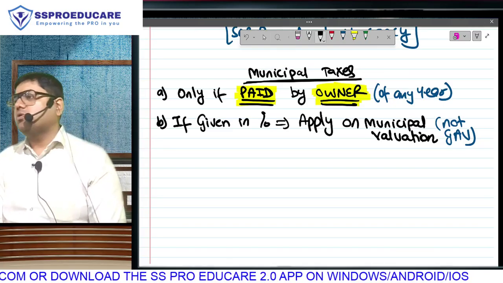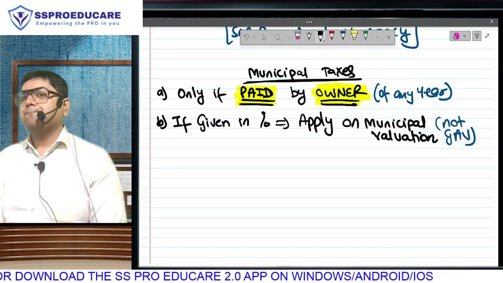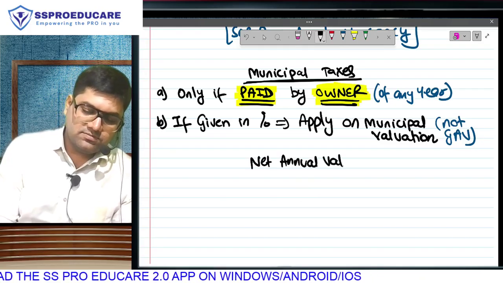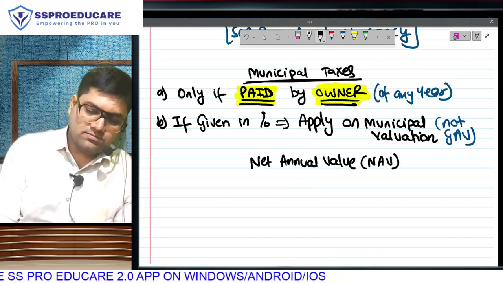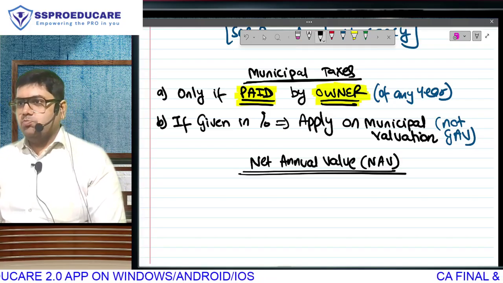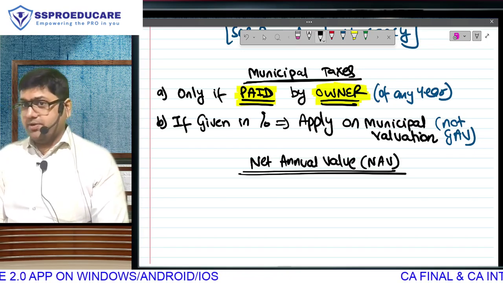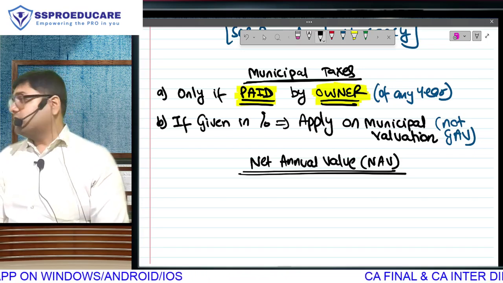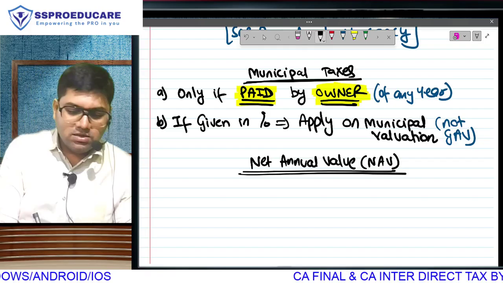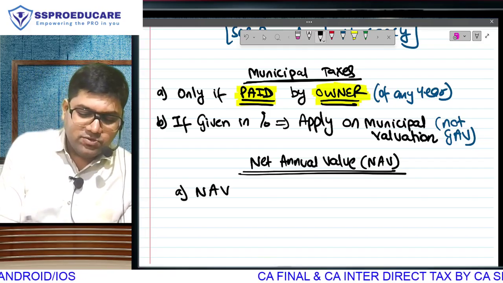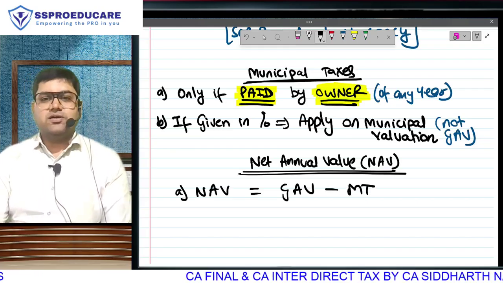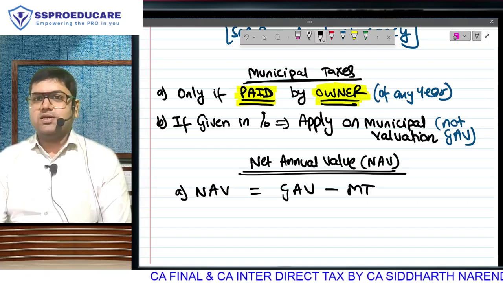Let's go ahead. Now what to do? Tell me the heading without opening the format again and again. NAV, net annual value. Fantastic. GAV done. Municipal taxes done. You have some brains, preserve them for later, because here you don't need brain, you need a good quality calculator. If GAV and municipal taxes, the two amounts, are done, then GAV minus municipal taxes will become your NAV. Do you understand this?